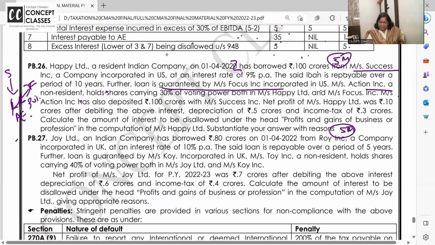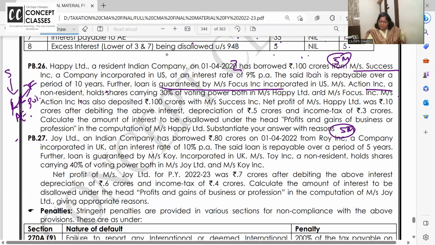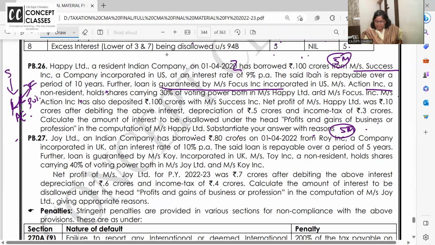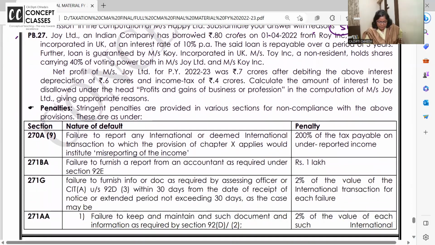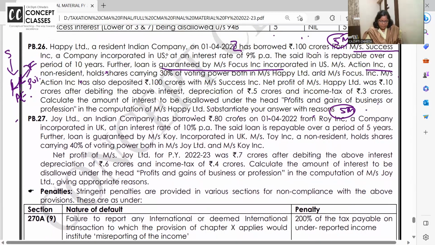The net profit of Happy was 10 crore after debiting interest, depreciation 5 crore and income tax. Calculate the amount of interest to be disallowed for Happy Limited and substantiate your answer. Okay? Right, let's go. 26th sum in the notebook.